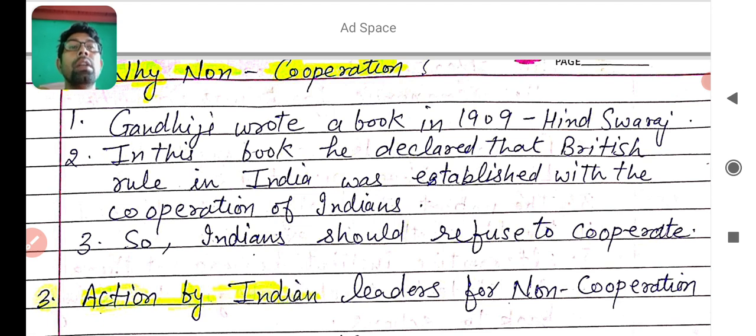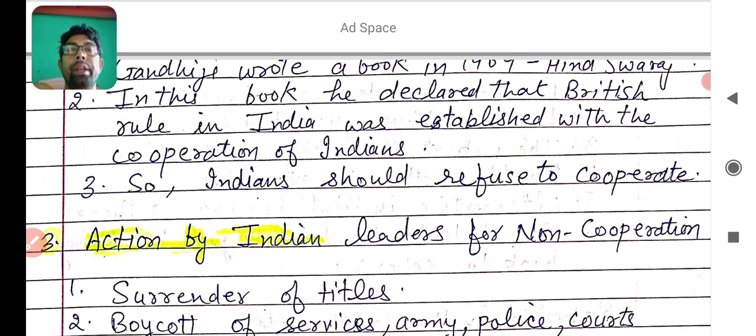In that book, Hind Swaraj, Gandhiji declared that British rule in India was established with the cooperation of Indians, and he was 100% true that the establishment of British rule in India was truly cooperated by Indians. So Indians should refuse to cooperate. If you do not cooperate, the British will go from India one day. So that's why Gandhiji started the non-cooperation movement.